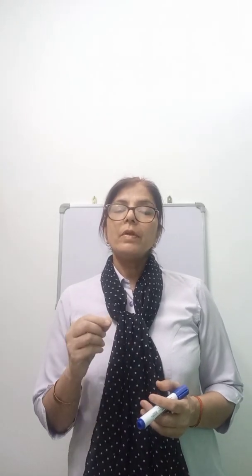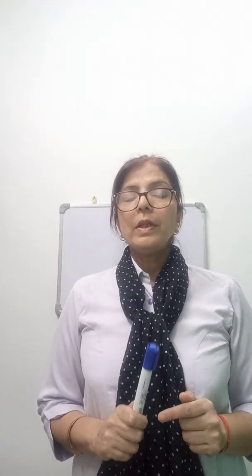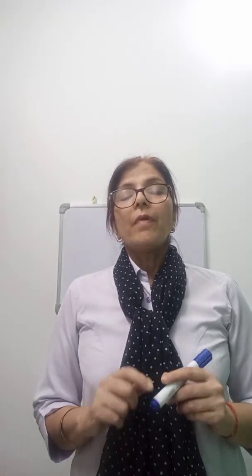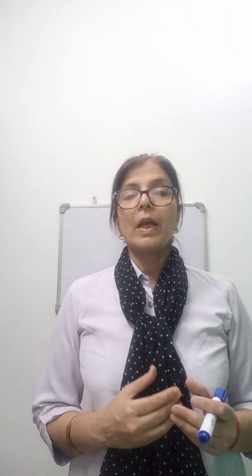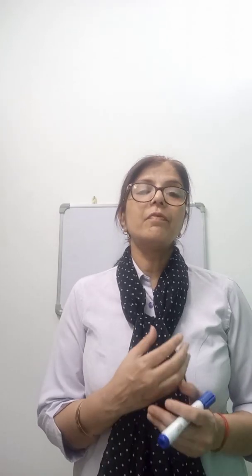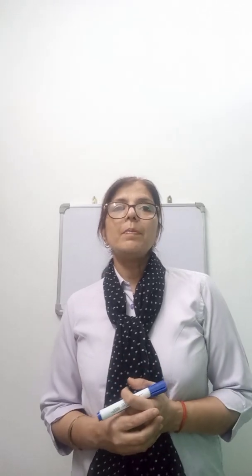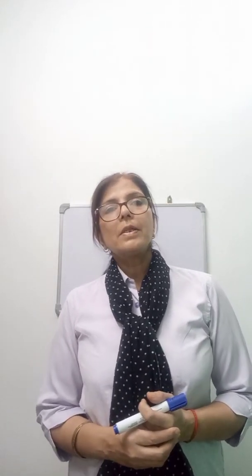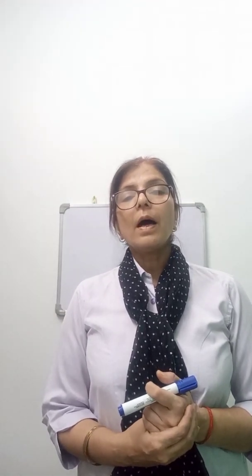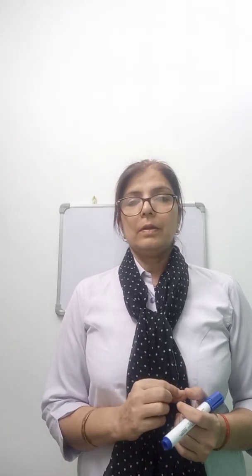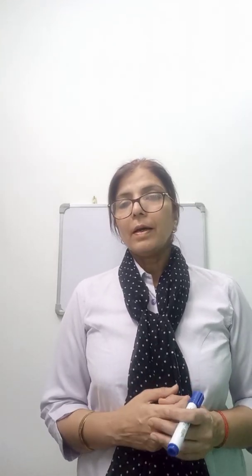Okay, and now we will discuss the globe. What do you mean by globe? With the help of a globe we can find out any location of the earth. We can find out the continents, any ocean, any sea with the help of a globe. So globe is a spherical representation of the earth. It represents the earth in a simple and accurate way. It is an accurate model of the earth.